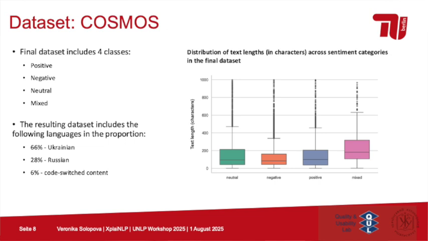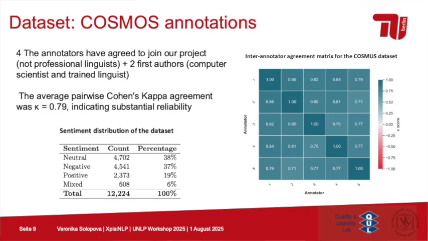And basically the code switching annotations were made with the GPT-4 model, which we instructed, and then we also validated it on 100 samples and saw around 80% accuracy. So basically, this is more or less reliable data. About the annotations, we found four more annotators in addition to the two first authors who agreed to join this project. The average pairwise Cohen's kappa agreement was 79%, indicating substantial reliability.